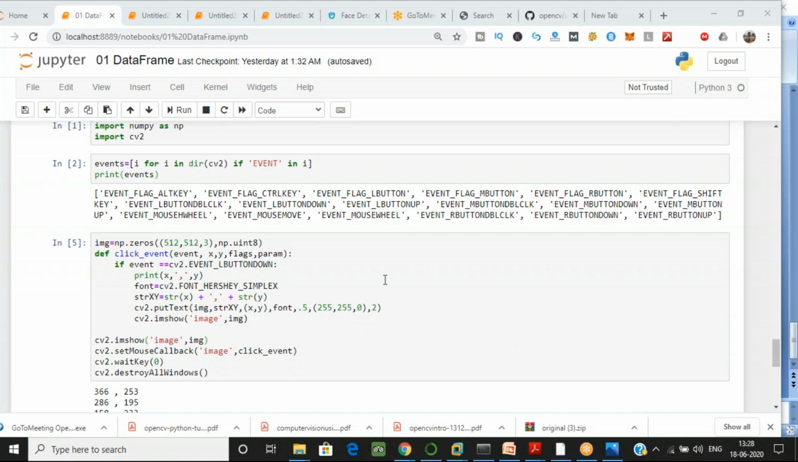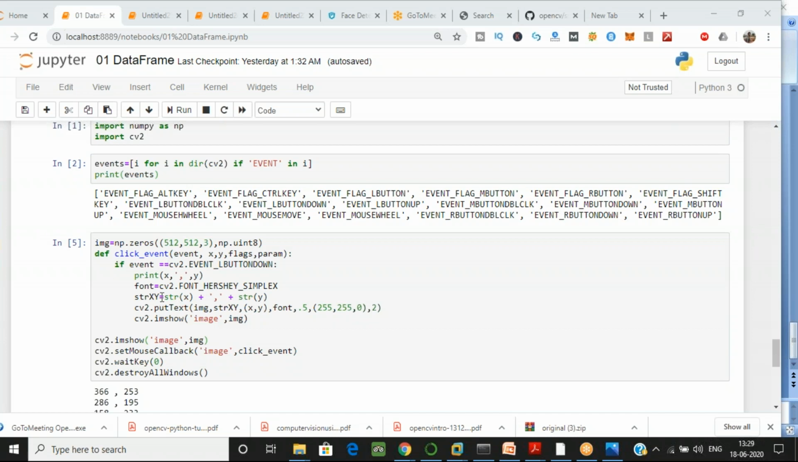Okay, that's good. Now I'll explain this code again. What I have done: first I have created an image, that is my black image. We have done this earlier. The part which we are doing, we are using everything we have done previously, right? In this we are creating one function over here with the name click event, and these are the 4 parameters which you have to pass: event, x, y, flags, and param.